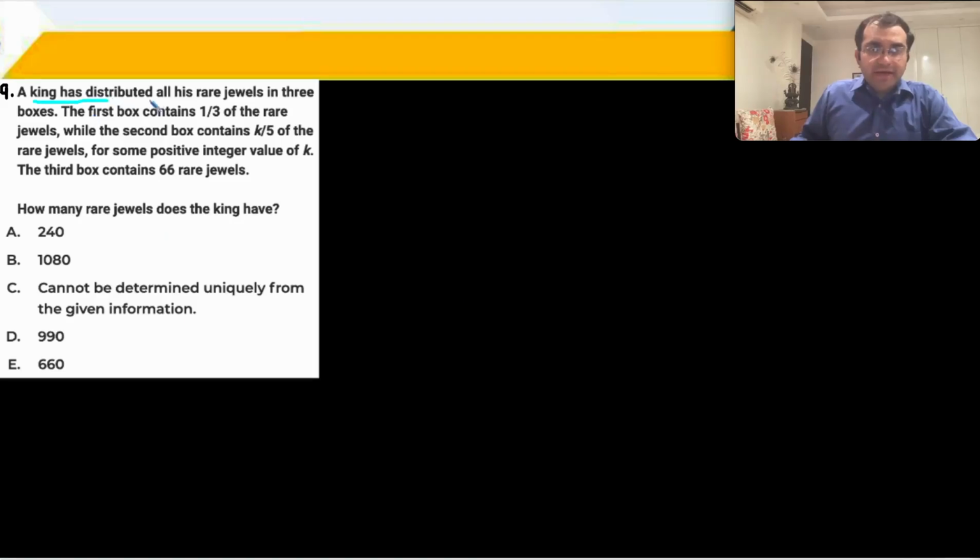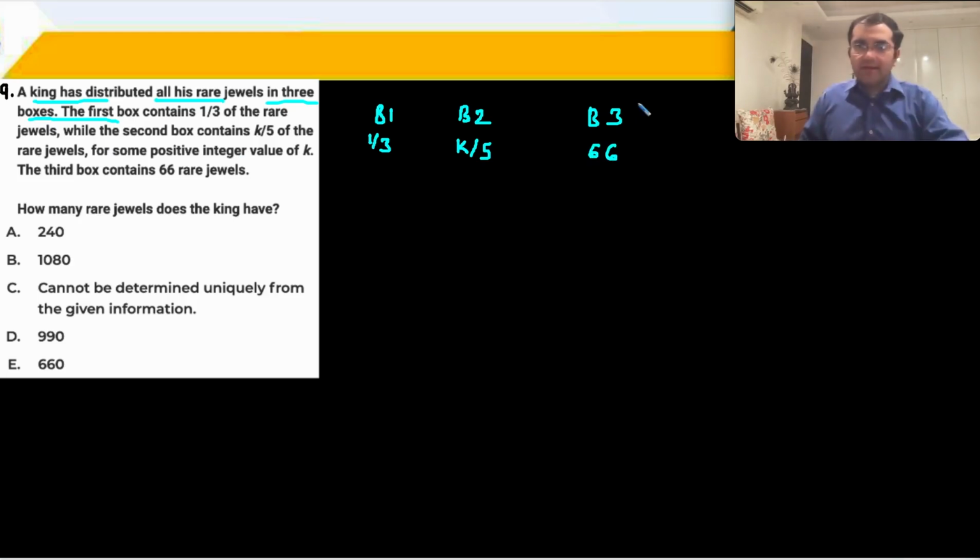9th, a king has distributed all of his rare vessels in 3 boxes. Let's write box 1, box 2, box 3. Box 1 contains 1/3 of the rare jewels. Box 2 contains K by 5 of the rare jewels, where K is a positive integer. Third box contains 66. And here let's write total. So how many rare jewels does the king have?